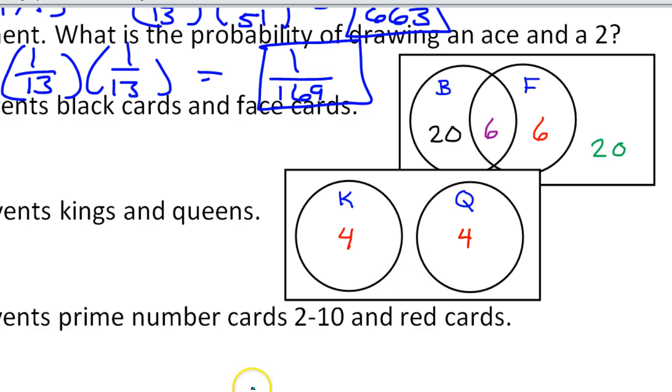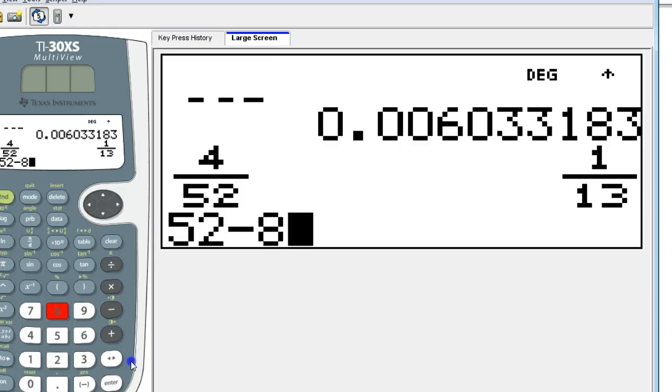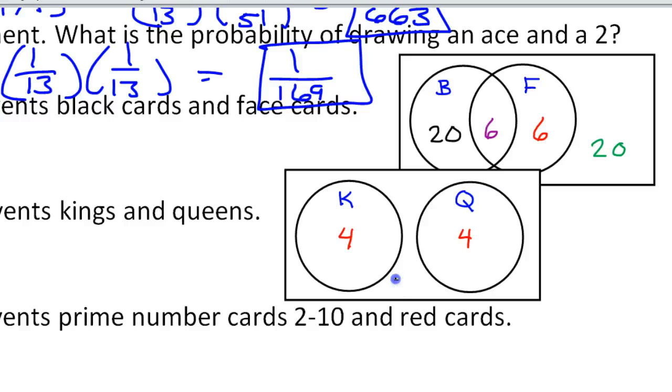So how many does that leave to be outside of both of these circles? 52 minus the 8 that we've already got, that leaves 44 cards out in the cold. So there's your Venn diagram. Mutually exclusive, kings and queens, not overlapping.